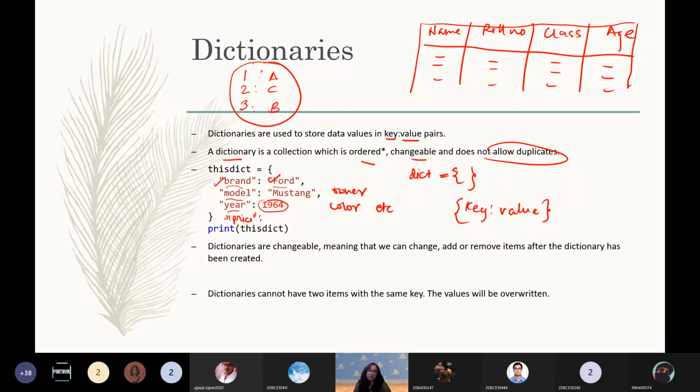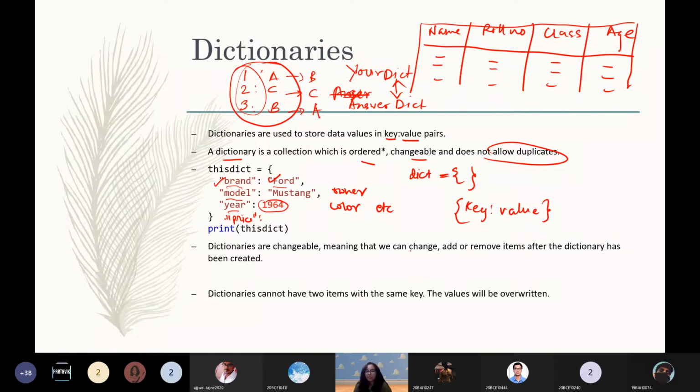They program this dictionary with all the answers, and in the end, whatever answers you enter, your dictionary and the answer key dictionary are simply compared. The 1, 2, 3 keys will obviously be the same in both dictionaries, but the answers will be matched with the entered answers, and then similarly 4 will be automatically generated. So that is one application of dictionary that we see in everyday life.